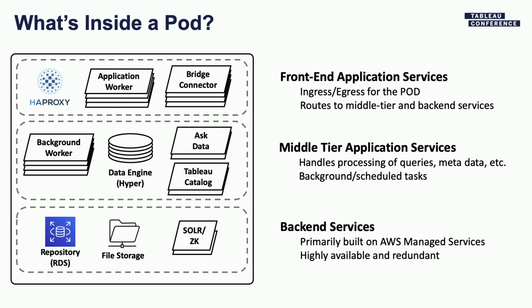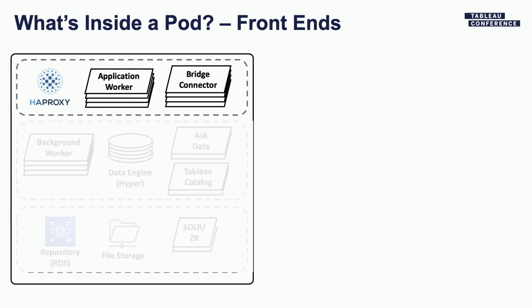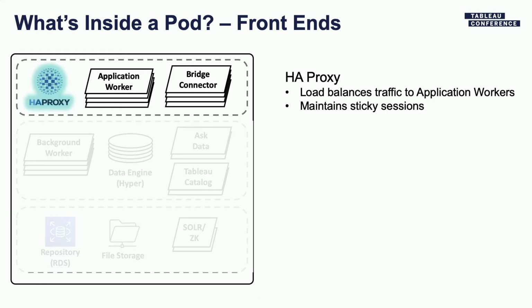All right, so let's dive in. We'll take these one at a time. In our front-end layer, the first service we have is our HA proxy. So the HA proxy is responsible for load balancing traffic to the rest of the application workers within that particular availability zone. If you remember back to my initial diagram, the ELB is where all the incoming traffic comes through, and it will load balance the traffic to one of the 2 HA proxies, one in each availability zone.